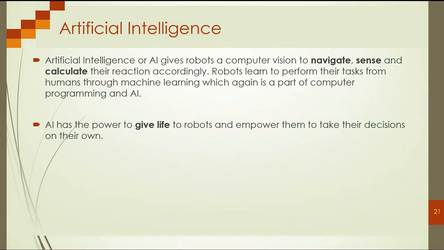If we take your car as an example, the car is a machine. If you just start your car and leave it, maybe it causes some disastrous consequence. So artificial intelligence is important to sense the environment and react to the environment. Artificial intelligence can give life to your system or your device, an autonomous system device.